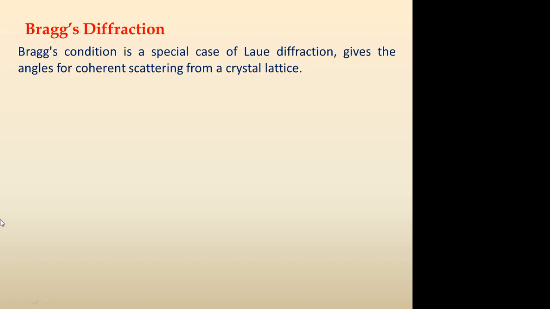This kind of difficulty was eased by Bragg's diffraction. He made it further simple. He made some modifications in the experiment. Instead of using a continuous X-ray beam, Bragg used a monochromatic X-ray. So the Bragg condition is a special case of Laue diffraction. It means Laue used continuous X-rays, whereas Bragg used a fixed wavelength. It gives the angles for coherent scattering from a crystal lattice.